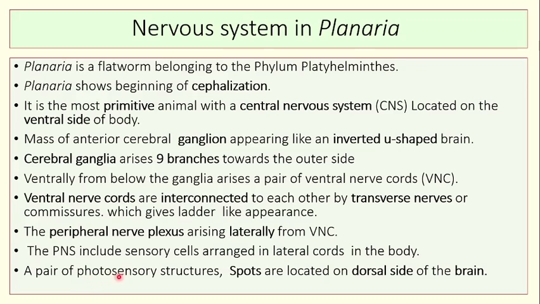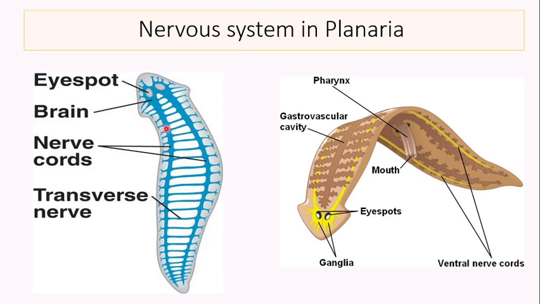A pair of photosensory cells called eye spots are located on the dorsal side of the brain in the anterior region. So here you can see the structure of planaria and the arrangement of nerves, how they form the ladder-like structure in the entire body. Here slight encephalization is observed in this organism at the anterior region, and here eye spots are there, which are photosensory structures.